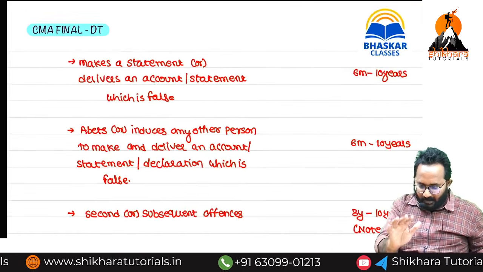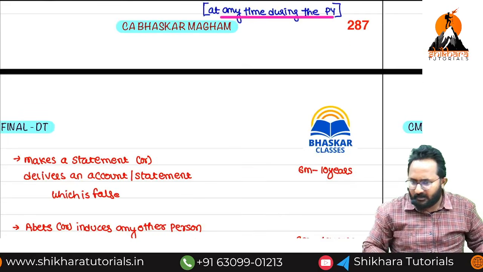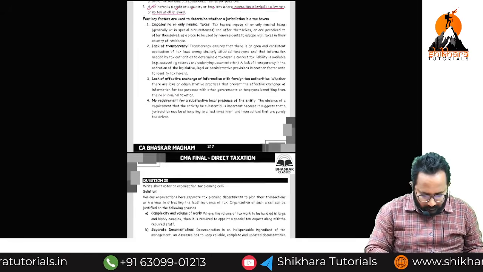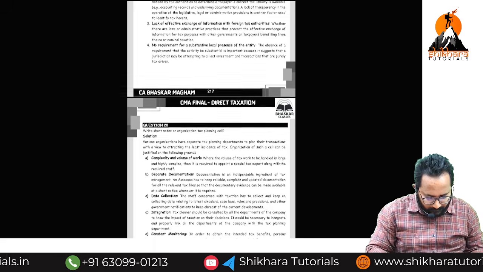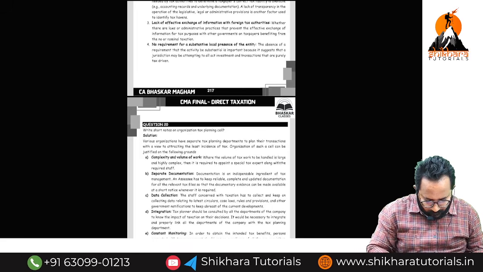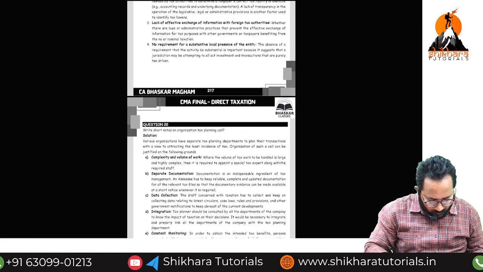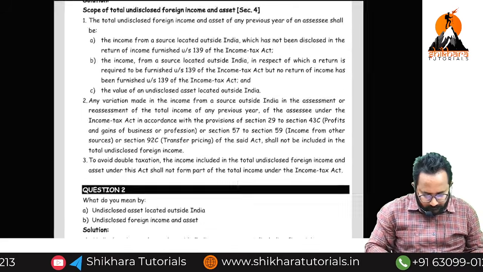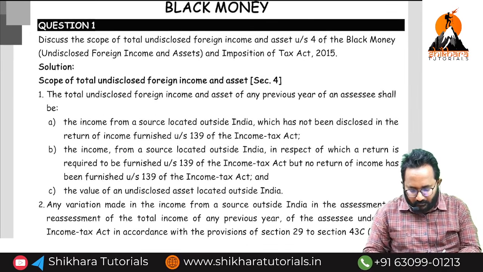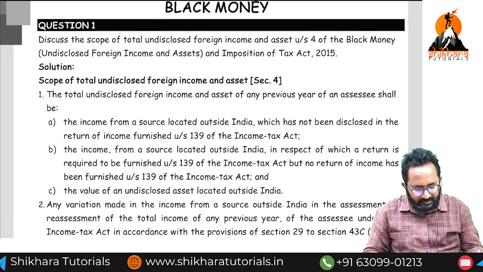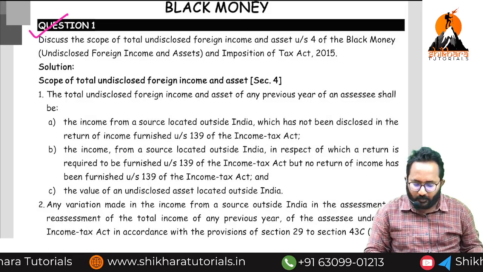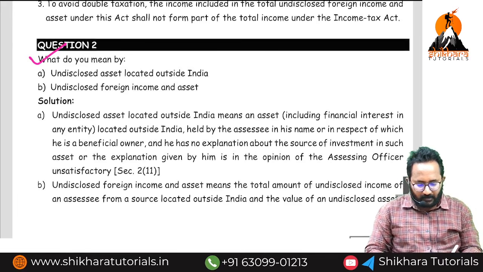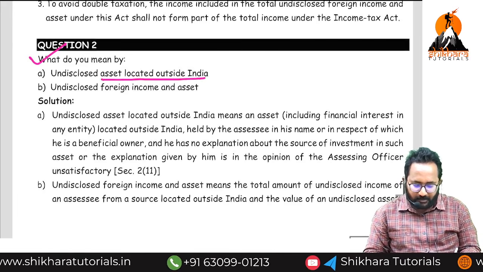Now, some penalties I will discuss. We have 10 minutes time, so we can discuss that. And workbook question, please tell me, Black Money Act. Question number 1 is a direct theory question. What is that? Section 4. Next, definitions. Sir, what is an undisclosed asset located outside India?